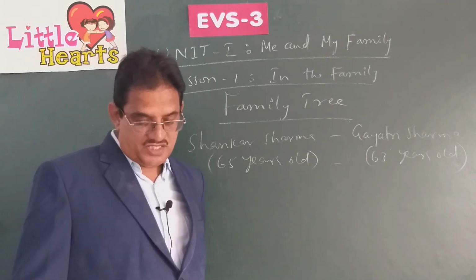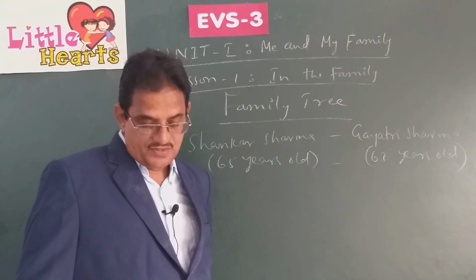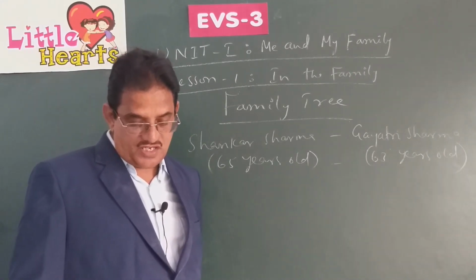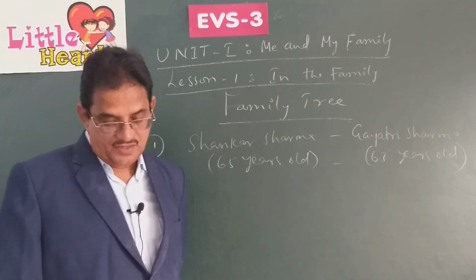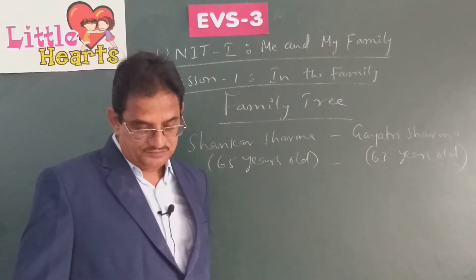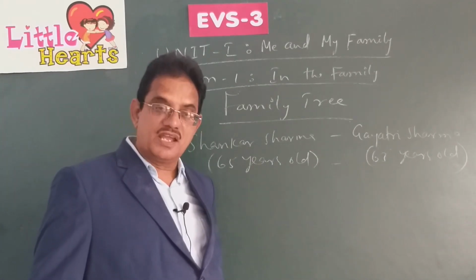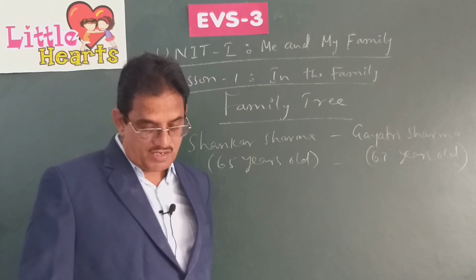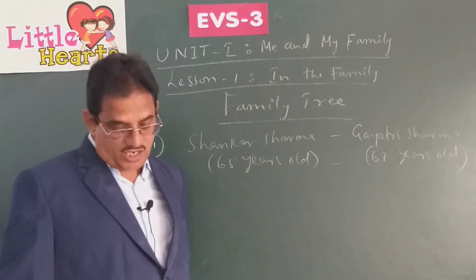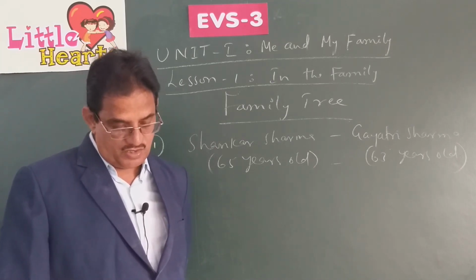Reena Kapoor, 39 years, Amit's aunt, means Bua. Ranjan Kapoor, 40 years, Amit's uncle. Gagan Sharma, 35 years, Amit's uncle, Chacha. In the same way, in the third generation, we see Amit Sharma, 8 years old, Ankita Sharma, 5 years old, Raunak Kapoor, 7 years old, Reema Kapoor, 5 years old, Ramit Kapoor, 1 year old.